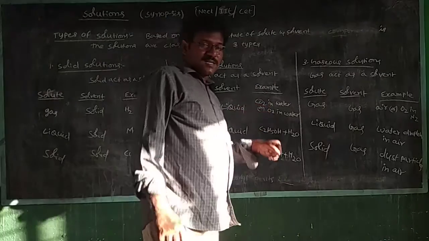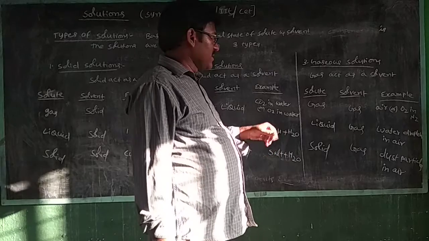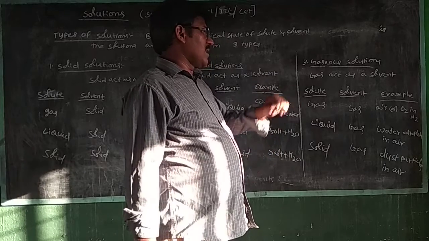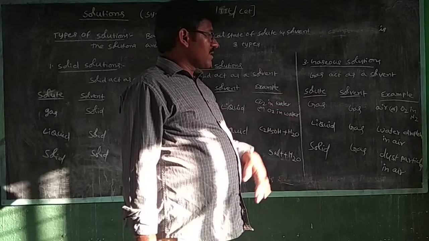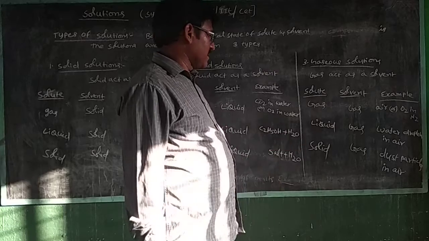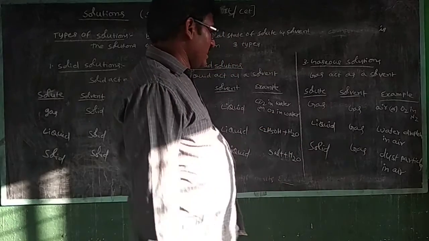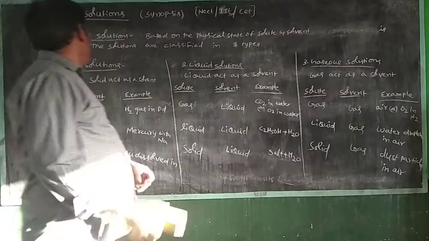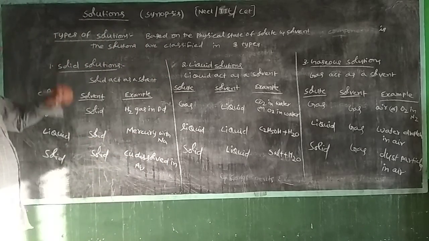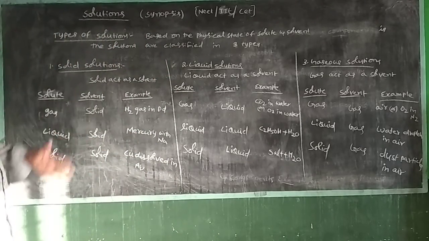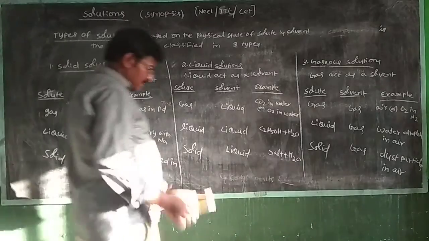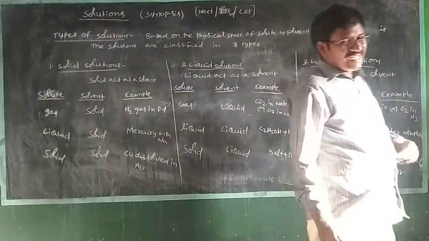Gas in gas type, the example is air or oxygen in nitrogen. Liquid in gas type is water droplets in air. Solid in gas type, the example is dust particles in air. This completes the basic types of solutions. Next, another topic is concentration.